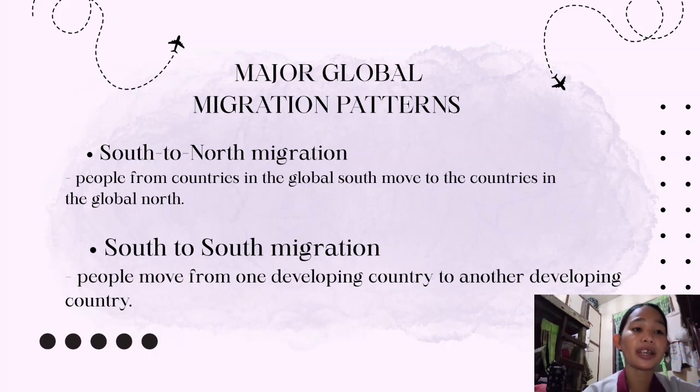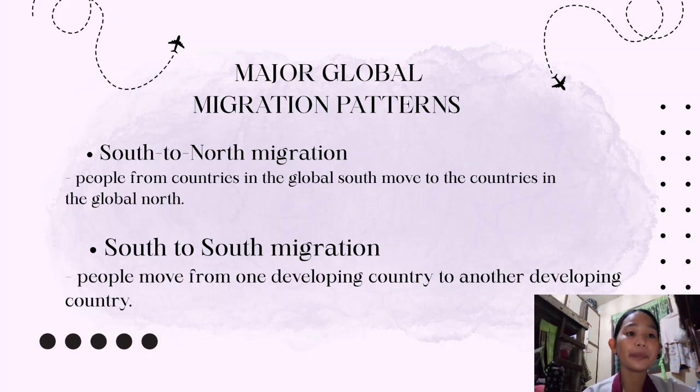We also have better economic conditions compared to the home country, and easier immigration requirements. Best examples of this are Bangladesh migrating to India and Filipinos migrating to Malaysia or Singapore, which are developing countries to developing countries.